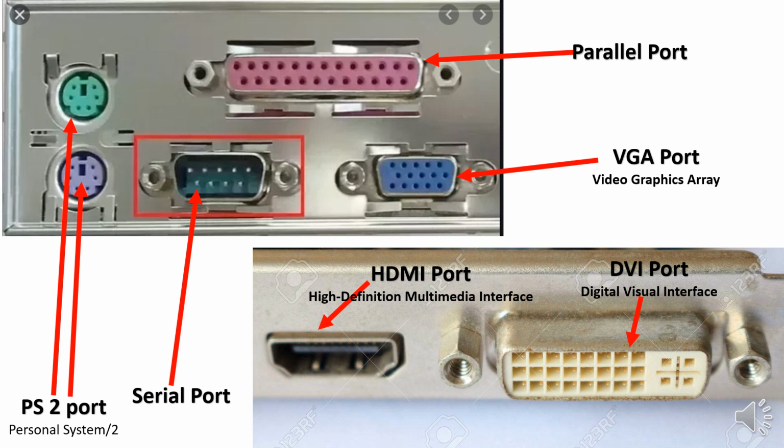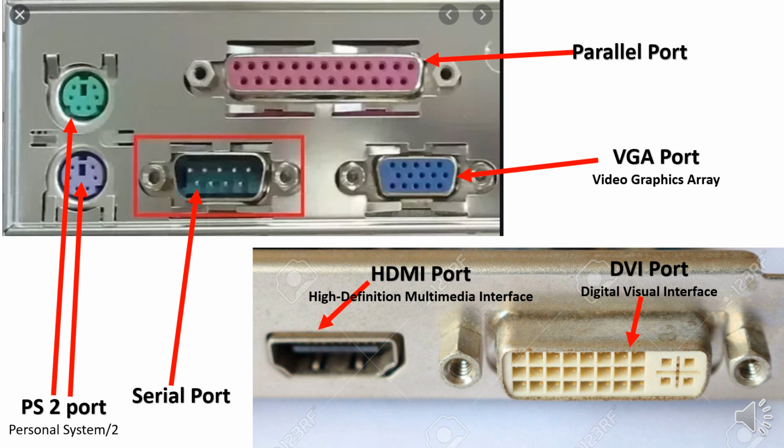Now first we will talk about the port that is written as PS2 port, that is also called personal system 2 port. Now these PS2 connectors are used for connecting keyboard and mouse on the computer. The green color port which you can see is mostly used for mouse, and the purple color port is used for keyboard. The another port you can see is a serial port, and the other one at the top right hand side is written parallel port.